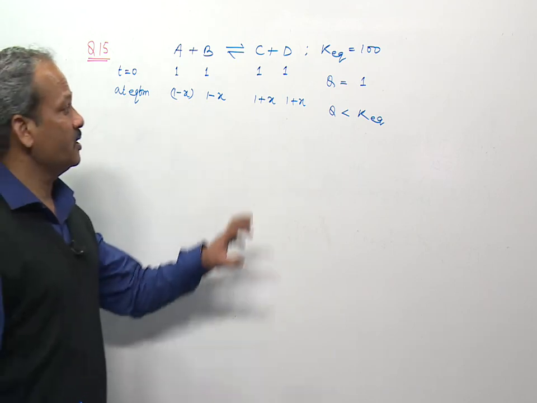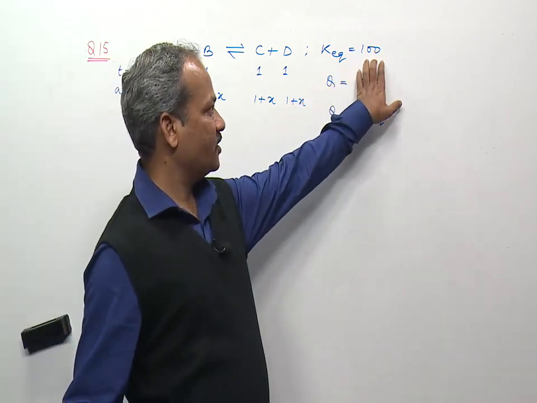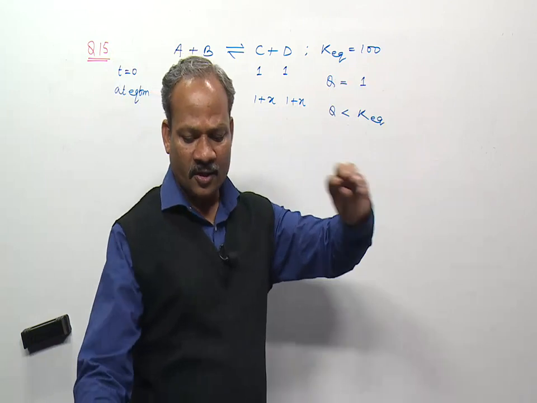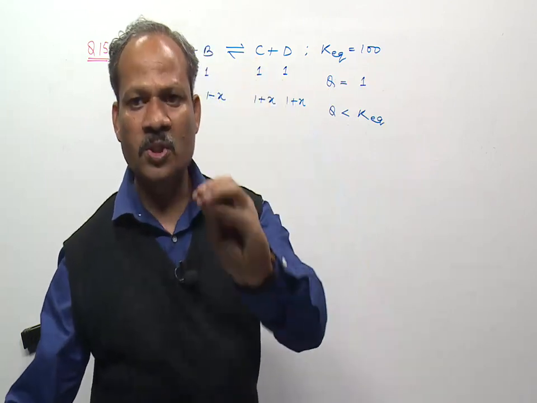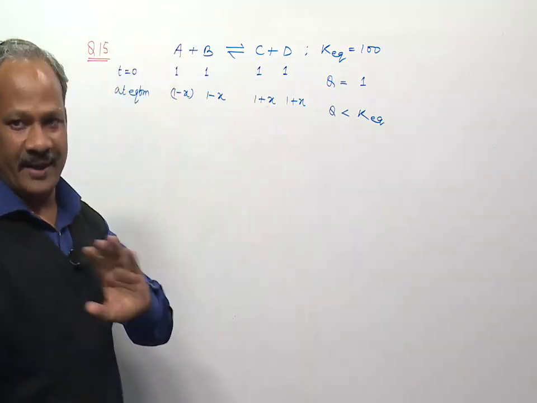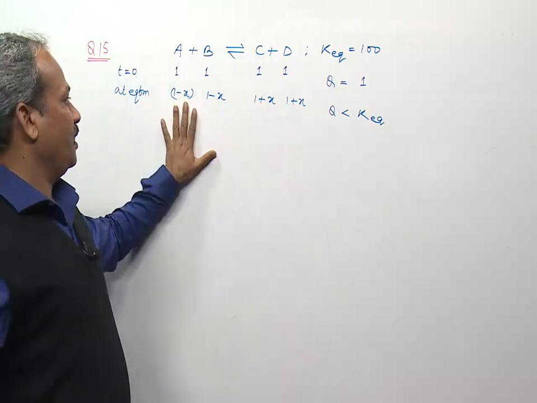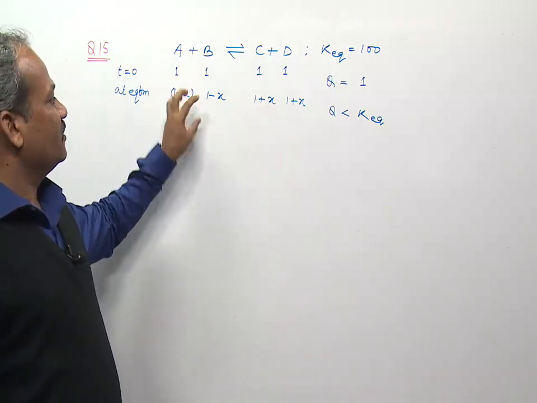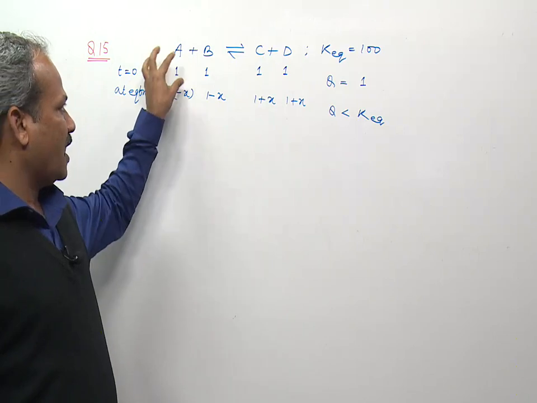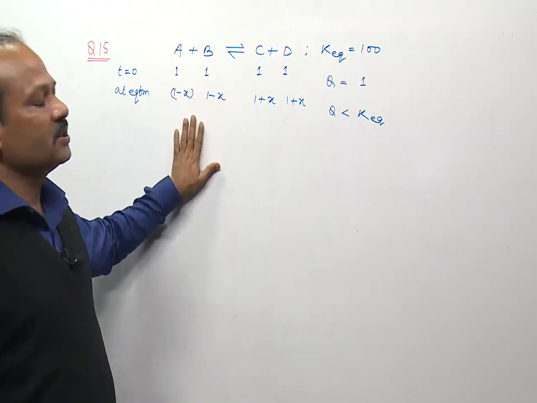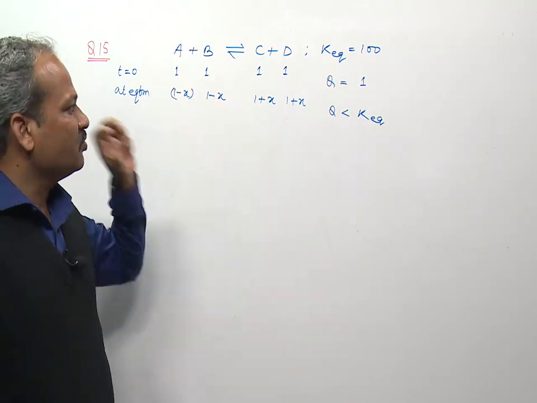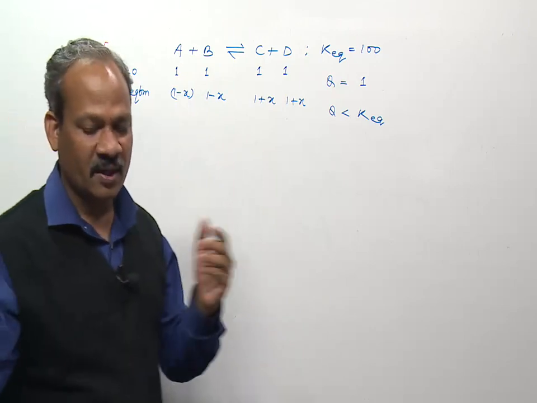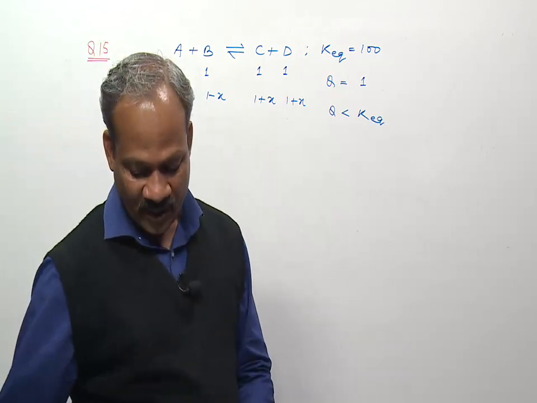And you know that the equilibrium constant for this reaction is very high. So we can say this reaction is almost complete. Almost complete, not exactly complete. If it is almost complete, then we can say the concentration of either A or B or both of them is nearly equal to 0. So X is very close to 1. It's not 1, but it is very close to 1.